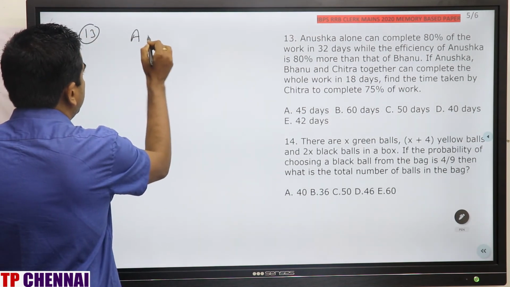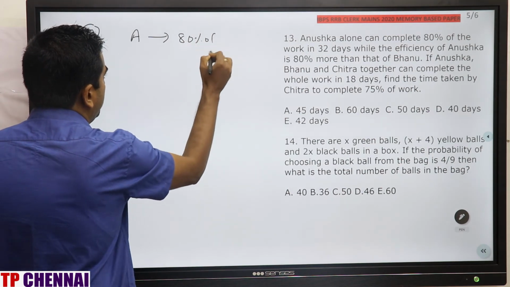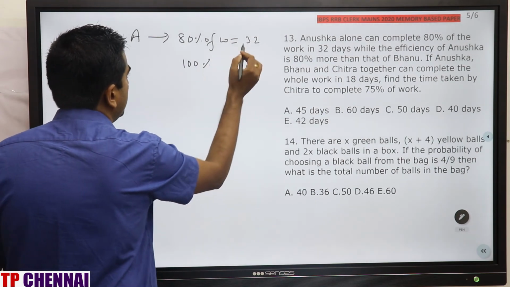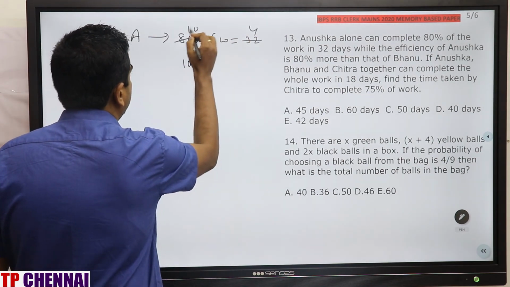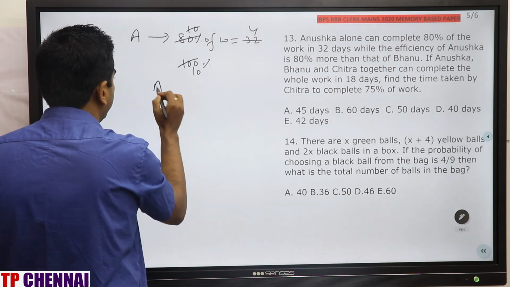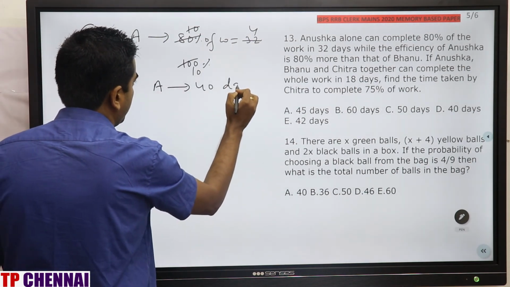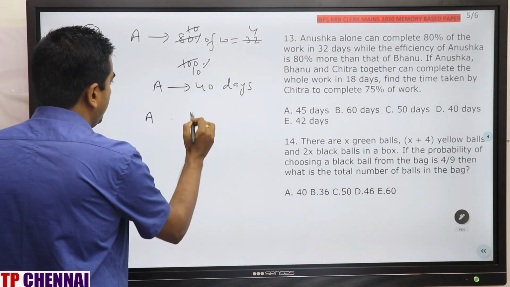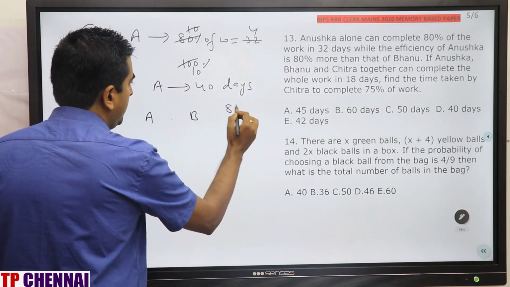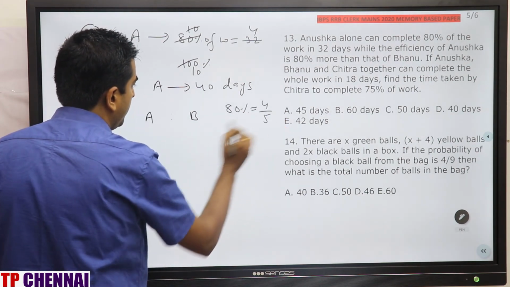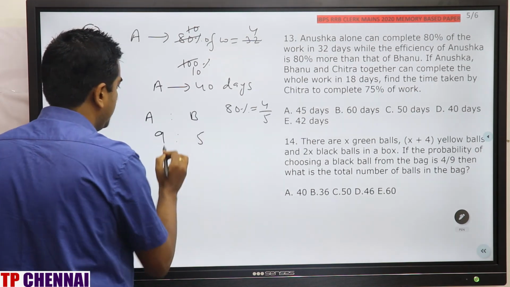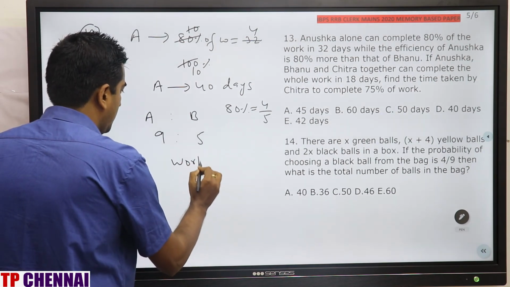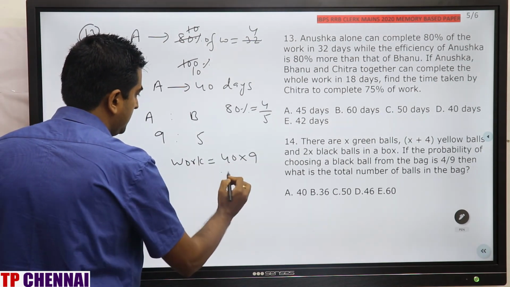So Anushka completes 80% of work in 32 days. So 100% will be how much? 8 4s are, 8 10s are, 10 10s are, in 40 days. And efficiency of Anushka and Bhanu: Anushka is 80% more. What is 80% fraction value? 4 by 5. This is 5, 5 more is there, this is nothing but 9. When you multiply efficiency with days, you will get work. So work is nothing but how much? 40 into 9, which is 360.